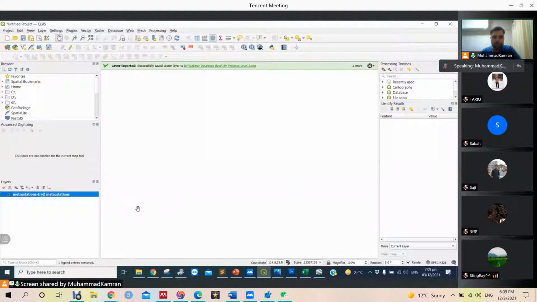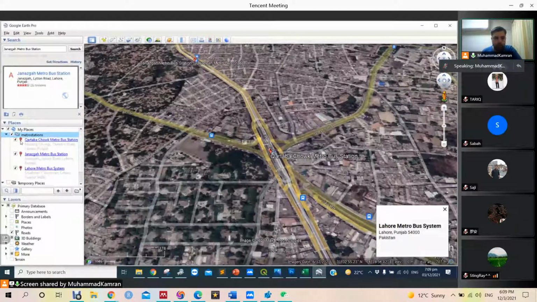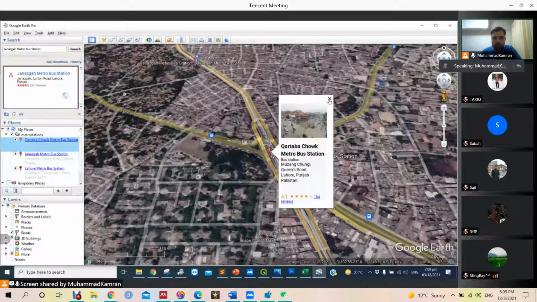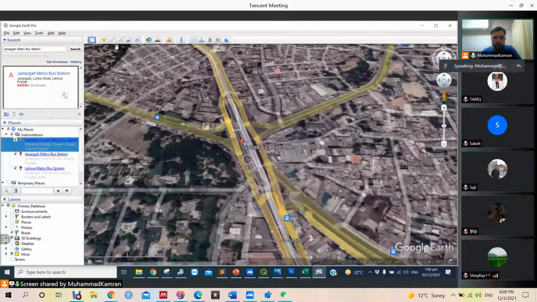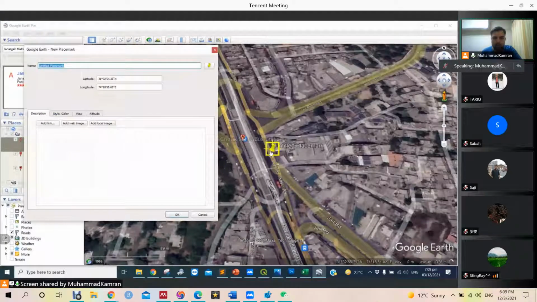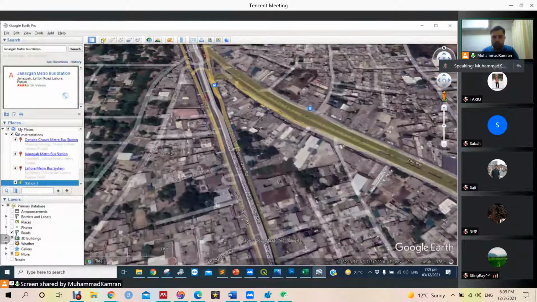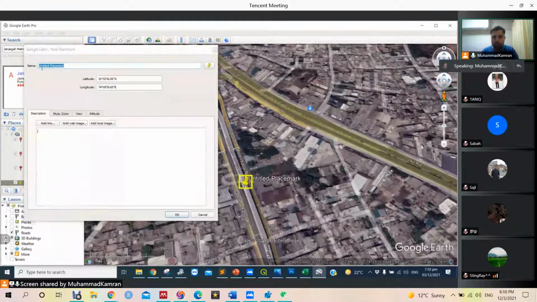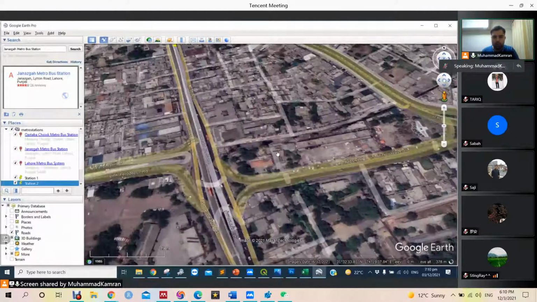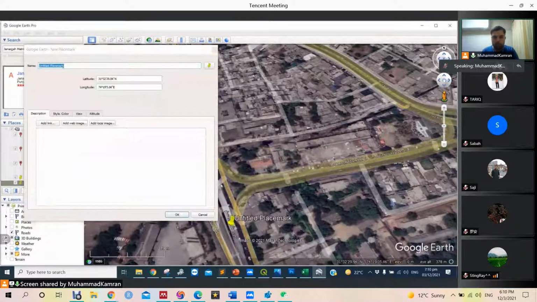I will figure it out and you can connect to me. Okay, sir, no problem. This should produce it. Otherwise, we can do it like this. We can make a point here, and we write station 1. We use this option to make a point here. We say station 2, or we can use this option to make a point here, and we say station 3 randomly.